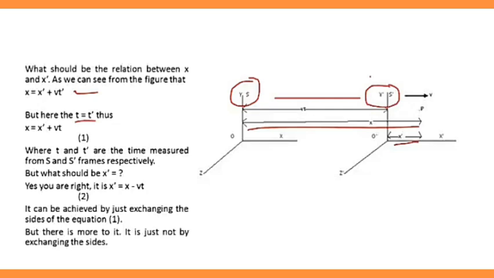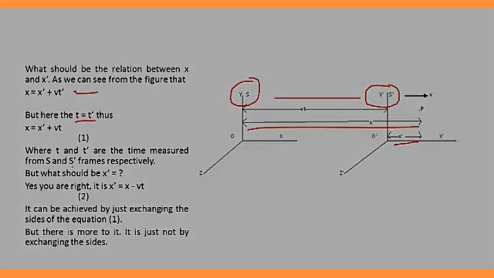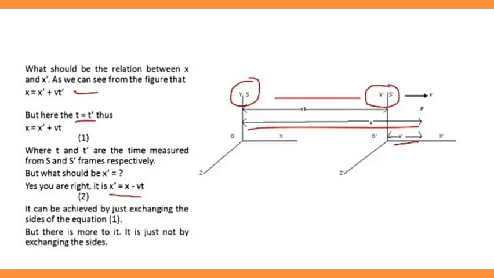For example, again there are two bikers, and if both are wearing a watch and it is 11 am in both of them, then t is equal to t dash, and x equals x dash plus vt, where t and t dash are the times measured from the S and S dash frames respectively. But should it be x dash? You are right, x dash equals x minus vt. It can be achieved by just changing the side of the equation one, but there is more.